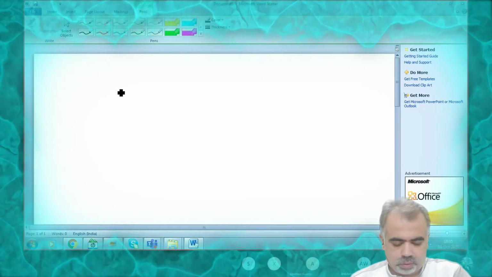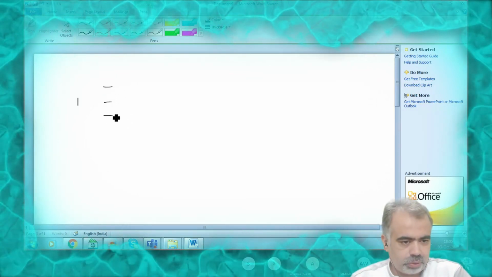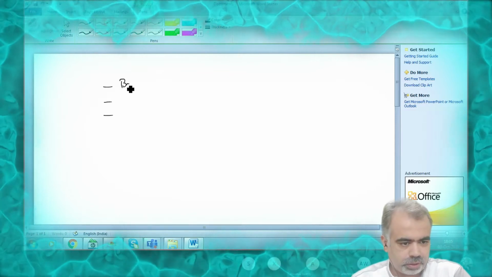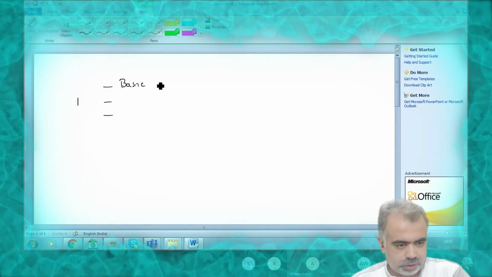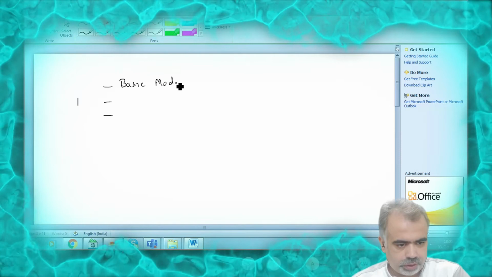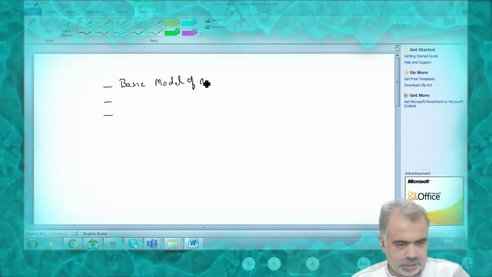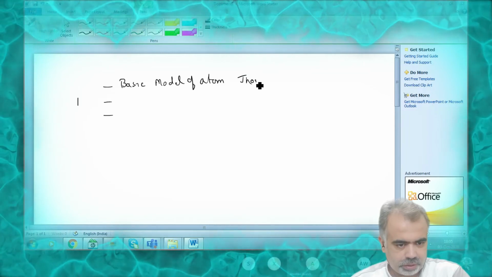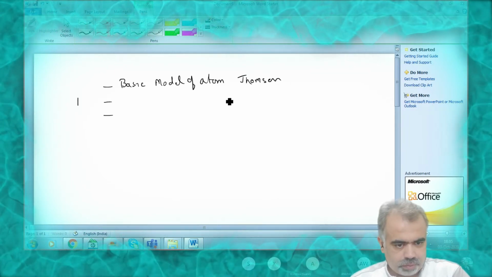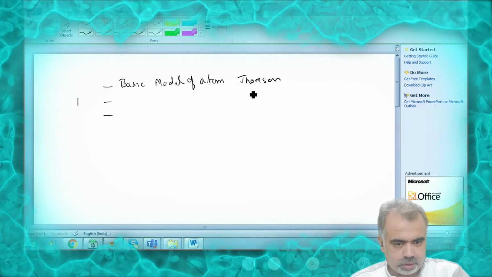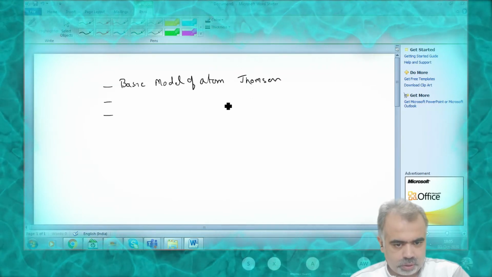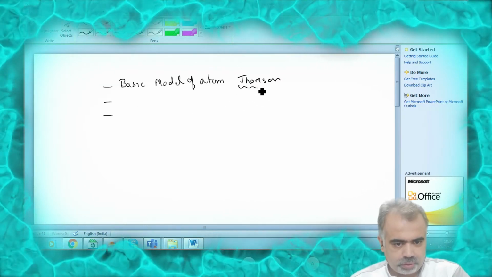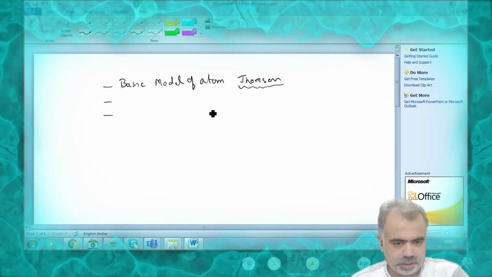Okay, what we are going to do today is a very important class. Today we are going to discuss three important things. One is the basic model of atom, that is the model of atom given by Thomson. Thomson is the first man who gave the basic model of atom.